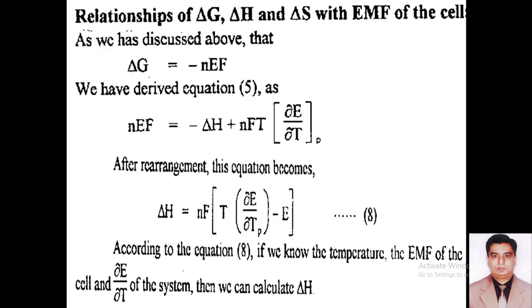So dear students, this equation number 8 is very important to know the relation between change in enthalpy and the temperature coefficient that is related with the electromotive force of the cell. So if we know the values of n, F, T and E, then we can find what will be the change in enthalpy of the cell reaction.